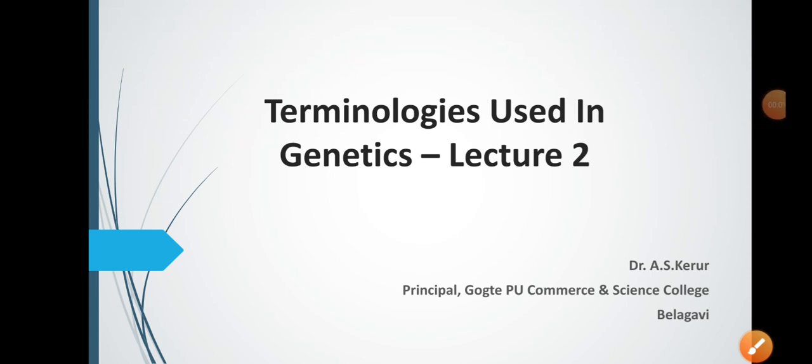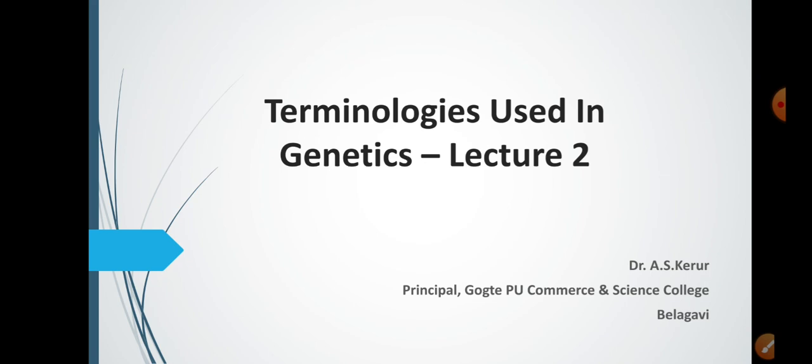Students, in my last class, I started the topic Principles of Inheritance and Variation. I will revise certain terms today and continue with today's class. The terms inheritance and variation. Inheritance is the transmission of characters from parent to offspring, and variation is the differences found between parent and offspring and even amongst the siblings.